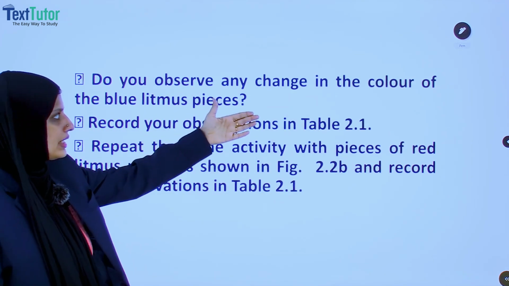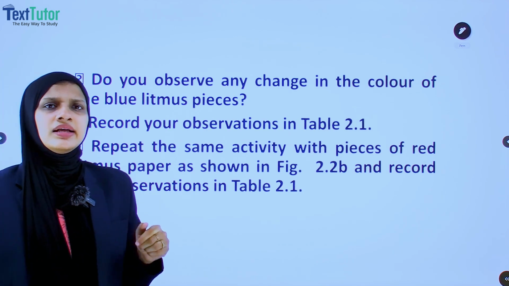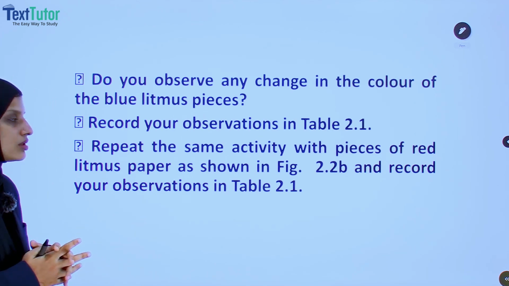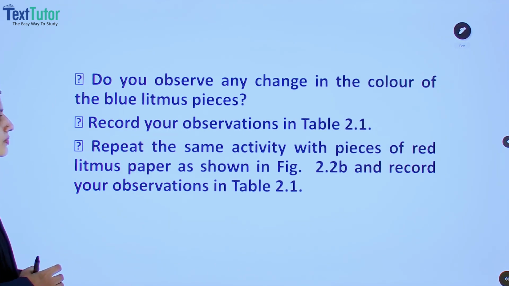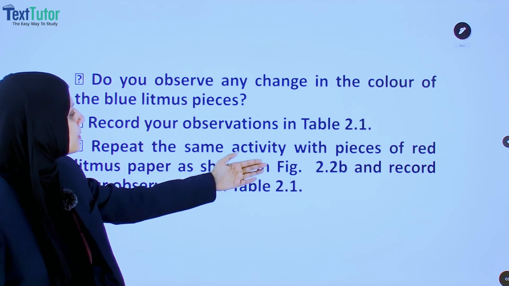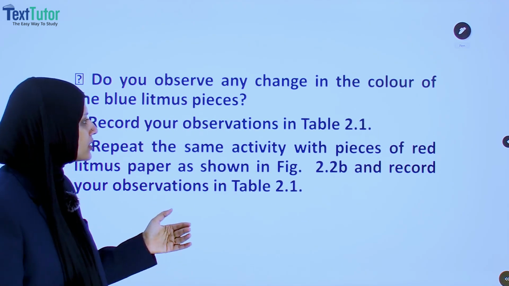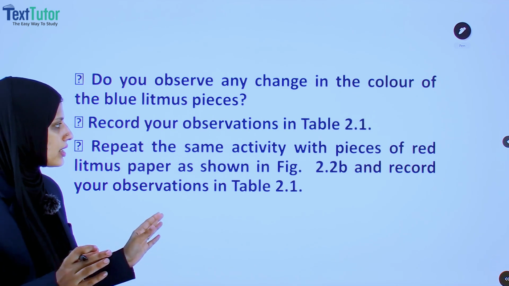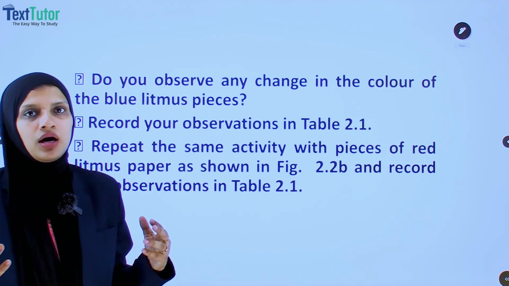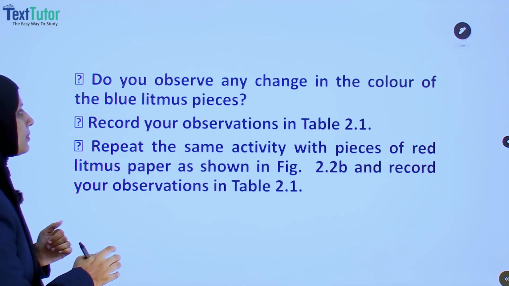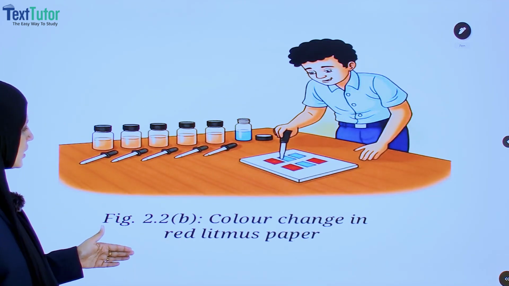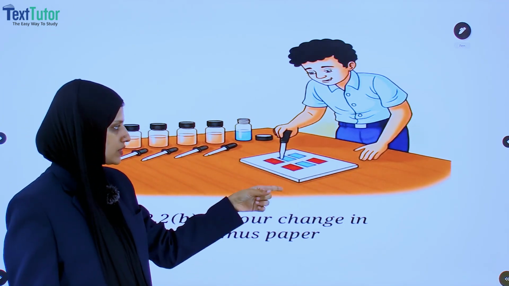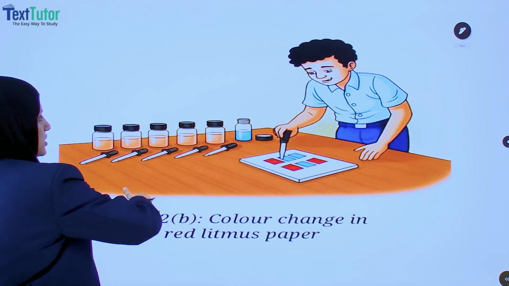Do you observe any change in the color of the blue litmus pieces? You can try it on your own. Record your observations in the table. Repeat the same activity with pieces of red litmus paper. In the same way as with blue litmus paper, use red litmus paper and repeat the activity. Similarly, record your observations in this table. He is doing the same experiment on red litmus paper, and you can observe the color change.